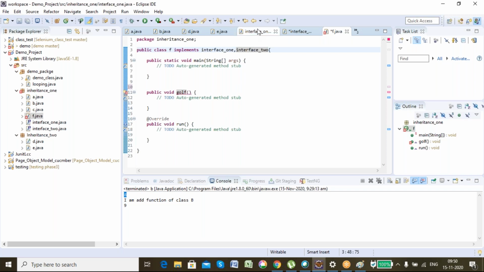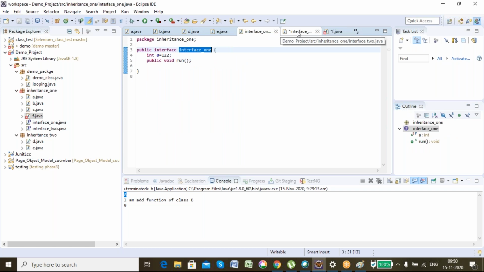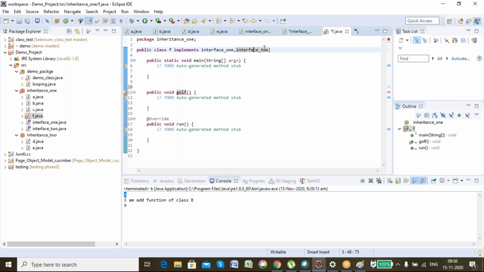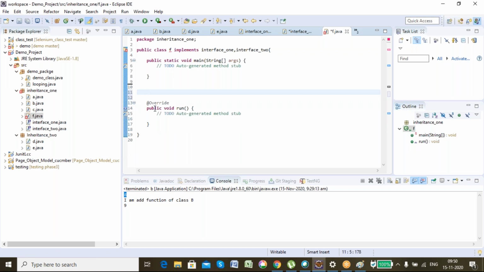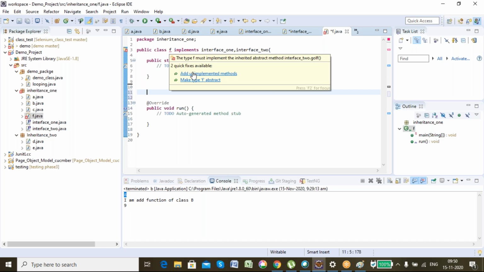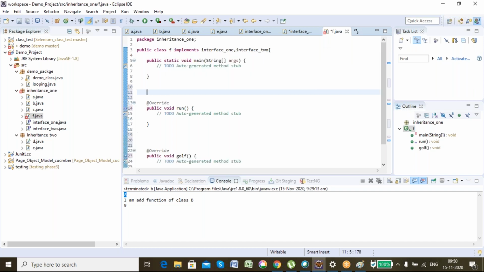When you gave interface 1 and interface 2, it throws an error over there. That's different, just forget it. If I remove it, then it's okay. Leave it. Okay, there is no error, so that's not an issue.